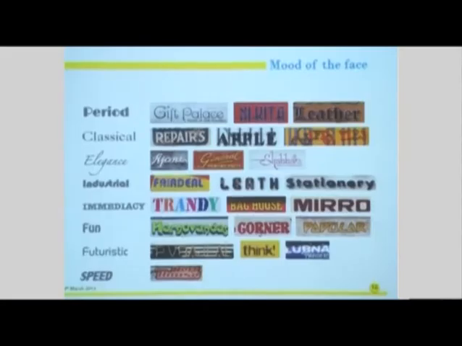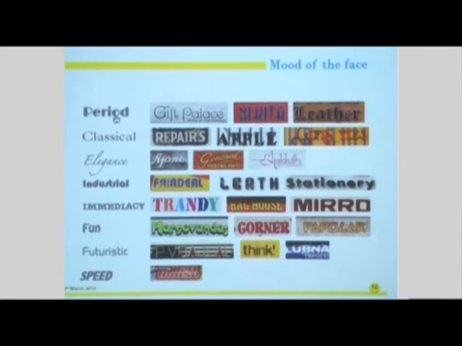I'll go further, regarding the mood of the face. By mood of the face, we mean that a certain typeface has a visual mood through its character style. This is actually an established classification that Letraset, a website called Letraset Creative Opportunities, gives you, and they talk about different kinds of visual moods that a display type has.